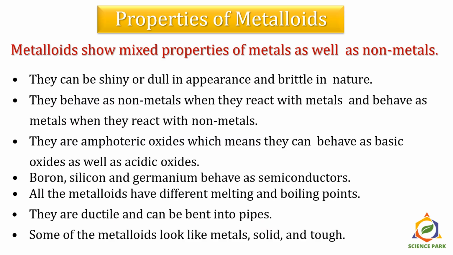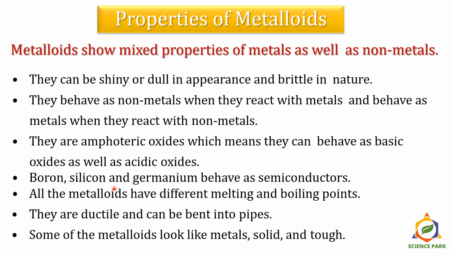Let's see some important properties of metalloids. Metalloids show mixed properties of metals as well as non-metals. They can be shiny or dull in appearance and brittle in nature. They behave as non-metals when they react with metals, and they behave as metals when they react with non-metals. They are amphoteric oxides, which means they can behave as basic oxides as well as acidic oxides.